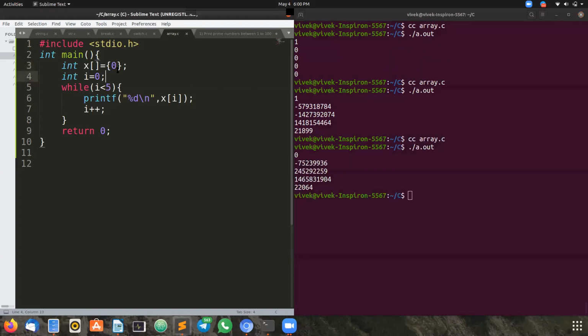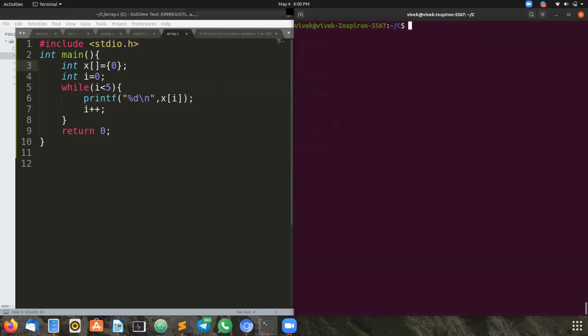Why did we get those garbage values? Because I have declared only one value. The memory is allocated for the remaining elements, but there is no data available there. Now I want to show you something more interesting. Observe line number 3 again. I did not mention any size of the array. I have put 1. Here we are getting 1 and all garbage values.